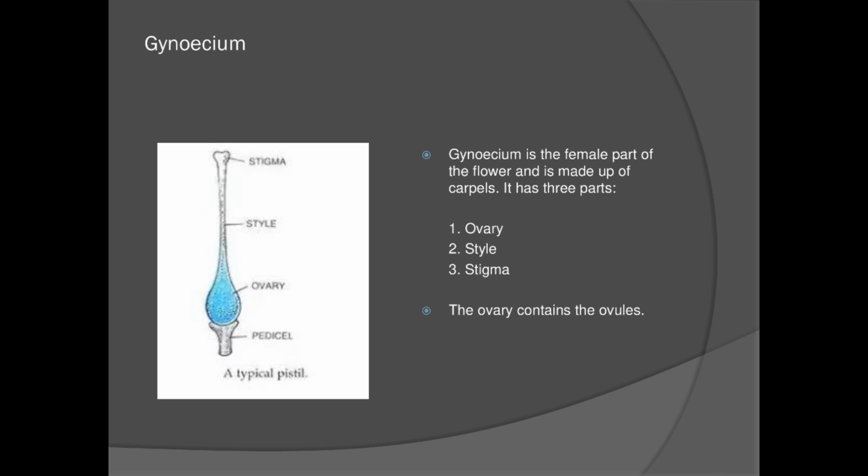Next we are going to see gynoecium. Gynoecium is the female sex organ located inside the flower. Gynoecium is the female part of the flower and is made up of carpels. It has three parts: ovary, style and stigma. Refer to the picture. Ovary is the blue colored part, that is your ovary. Above that you have style and on top of that you have stigma. Inside the ovary you have ovules. Now we are going to see the detailed structure of ovule.